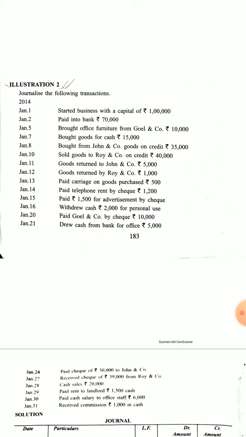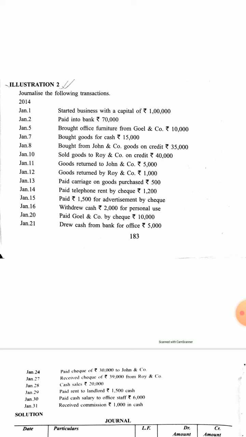Whenever business is started with capital, the proprietor supplies the capital. Now when capital is supplied by the proprietor, it must be in a particular form, like cash, furniture, building, land, or any stock of goods.